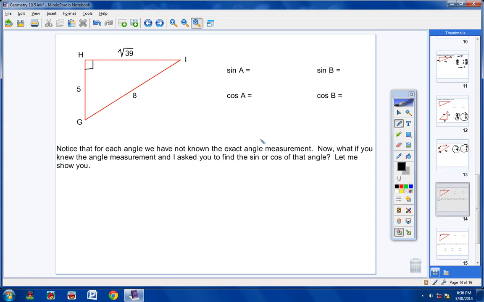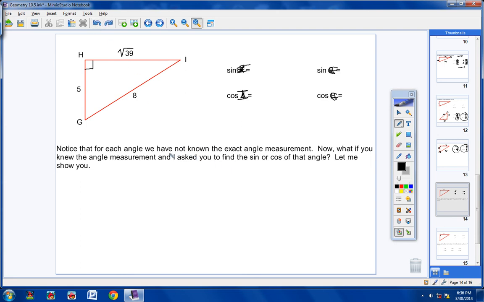Now, notice, please listen to me carefully, students. Notice that for each angle, we have not known the measurement, and we haven't. I said find the sine of angle. Well, this was actually a G, I believe, or an I. And this was a G right here. Anyways, when I asked you to find the sine of A, did we know what angle this was? Did we know that if it was 35 degrees or something? No, we did not. We did not know what that angle was, and that's okay.